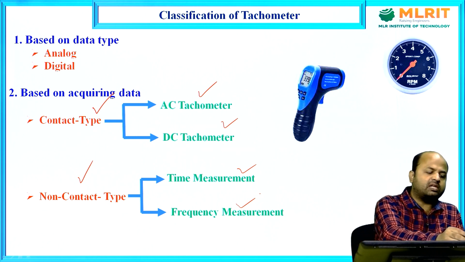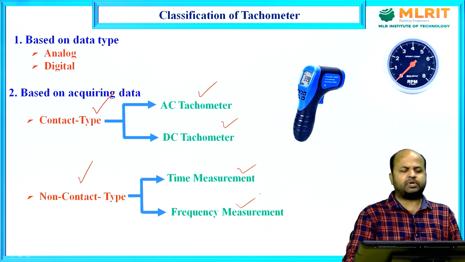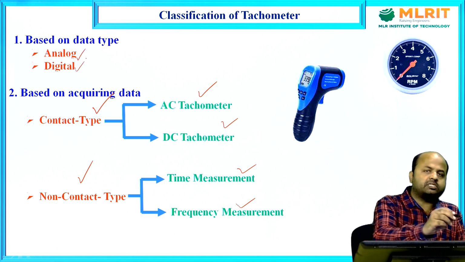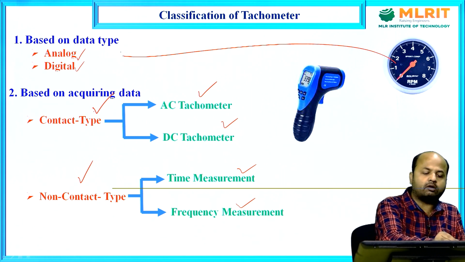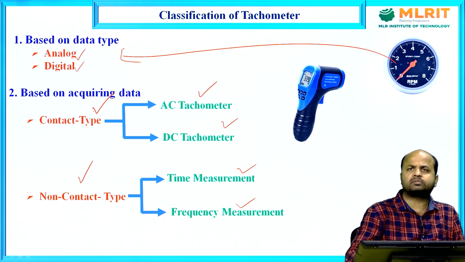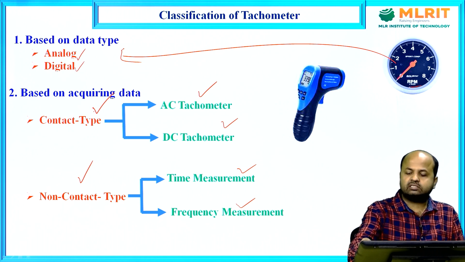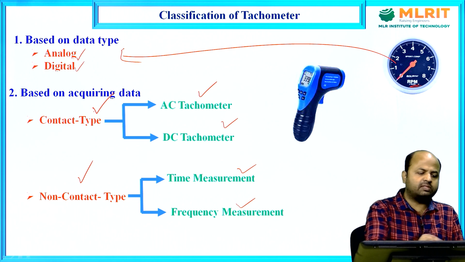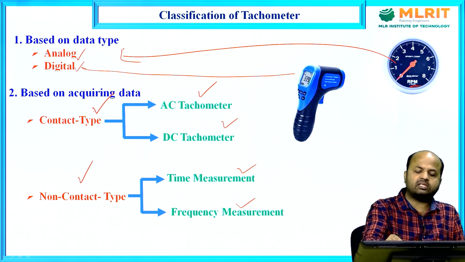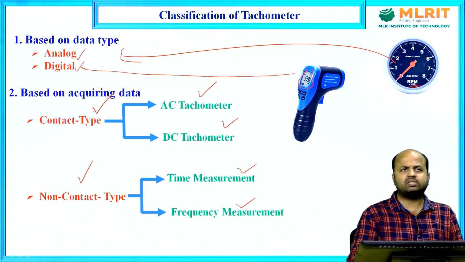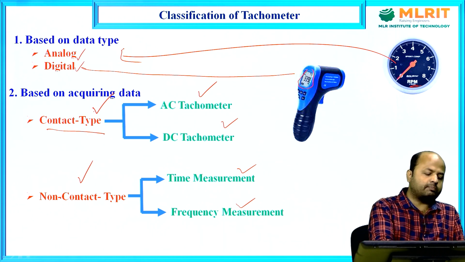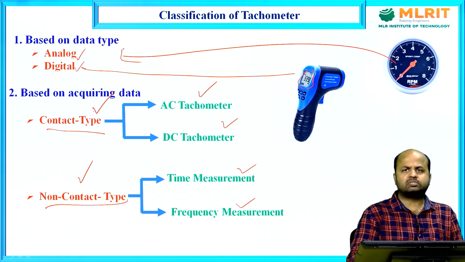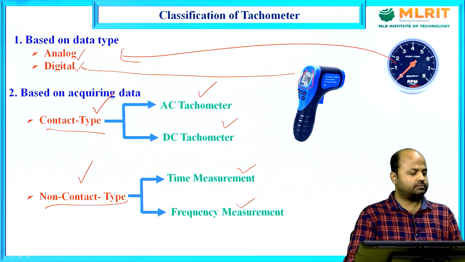So, basically there are two types of tachometer, analog and digital. Then contact and non-contact. In analog, we can see that this is an analog tachometer which consists of a pointer. It can display the value in RPM. In the digital tachometer, there is a digital display. This is called digital tachometer. Contact type and non-contact type, we will see in the upcoming slides.